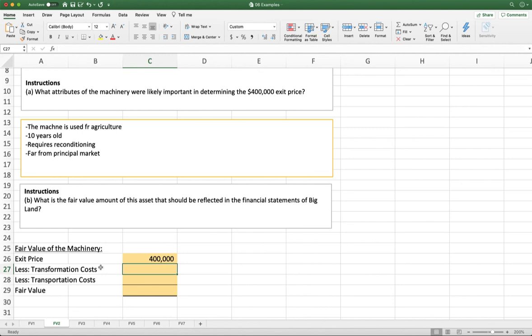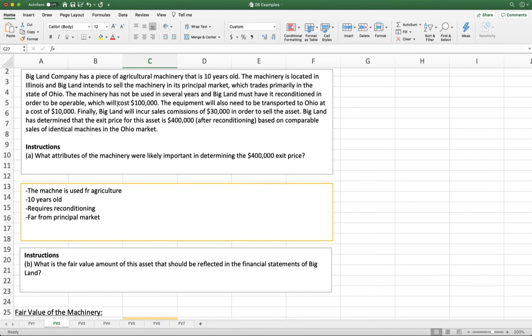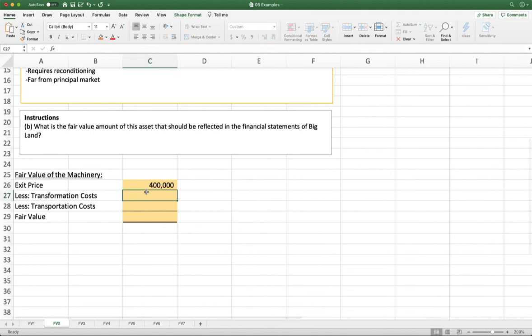So for fair value accounting purposes, we're going to deduct the costs that it cost us to get up to that exit price. So they told us that our reconditioning would cost us $100,000. So our transformation costs are $100,000.